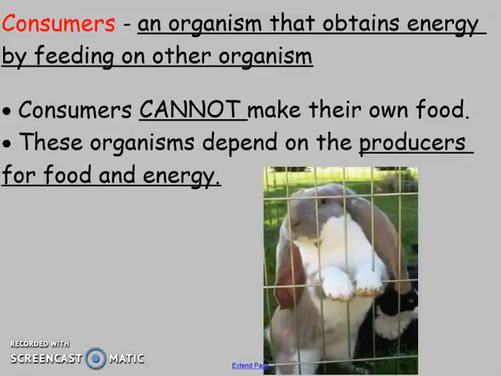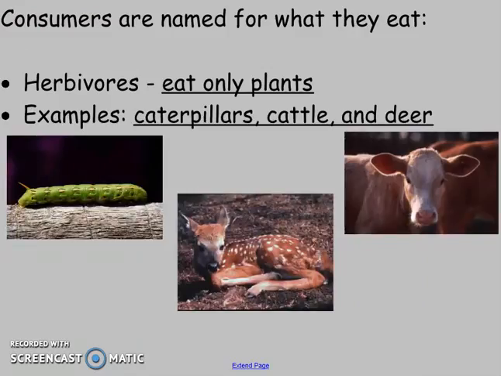Consumers are organisms that obtain energy by feeding on another organism. So these consumers cannot make their own food. For example, humans cannot stand there in the sunlight and produce their own food. Those organisms are going to depend on your producers for food and energy, whether they are eating another animal or another plant. Consumers are named based on what they eat.